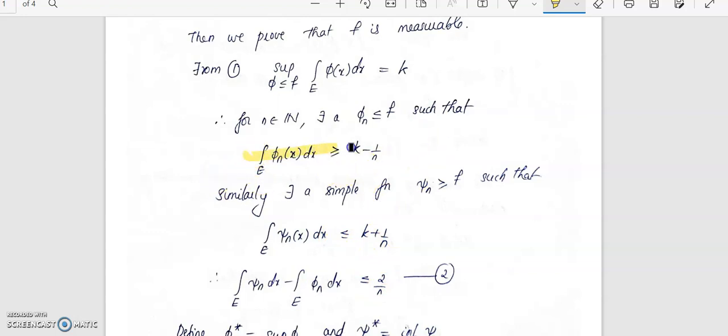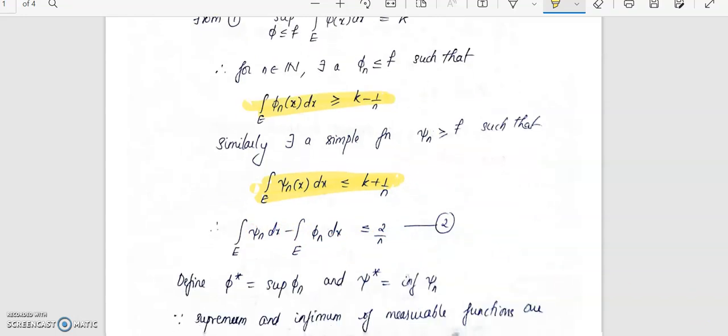So we have these two results. You can find an n such that the integral over E of phi n will be greater than or equal to k minus 1 by n, and the integral over E of xi n dx will be less than or equal to k plus 1 by n. Now take the difference of the integrals of xi n and phi n. That will give k plus 1 by n minus k minus 1 by n. With k cancelling out, we get 2 by n. So the integral of xi n minus phi n will be less than or equal to 2 by n.